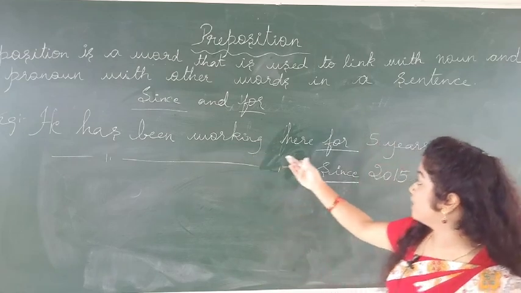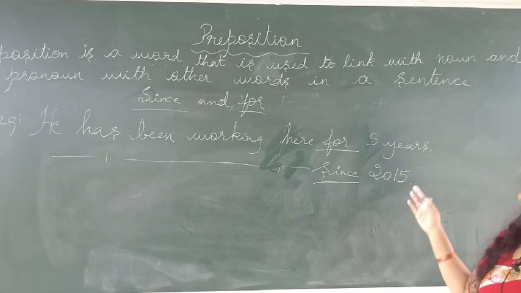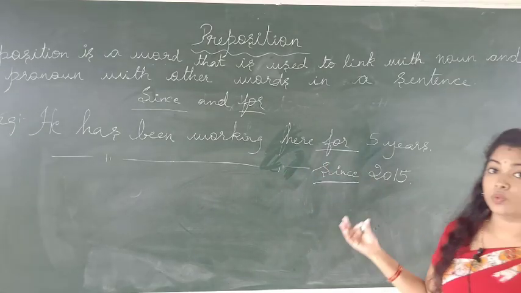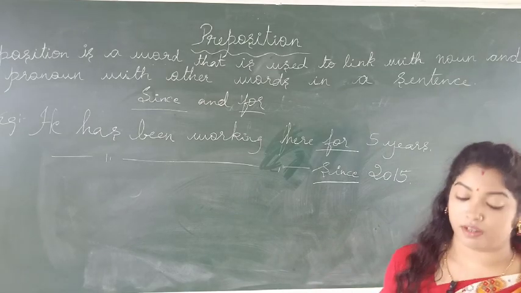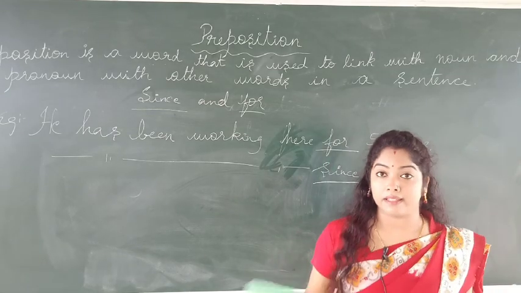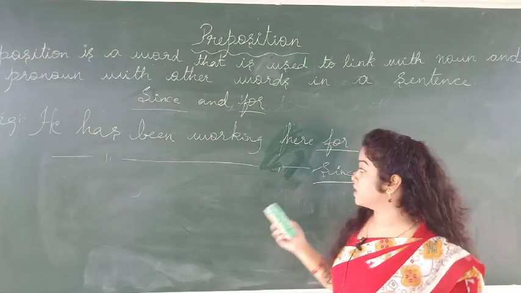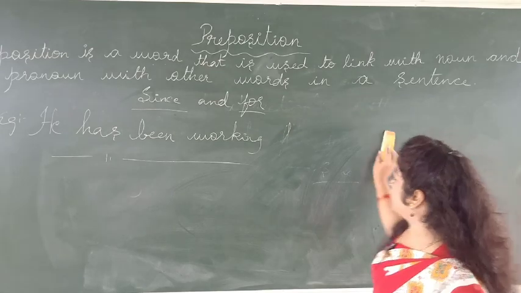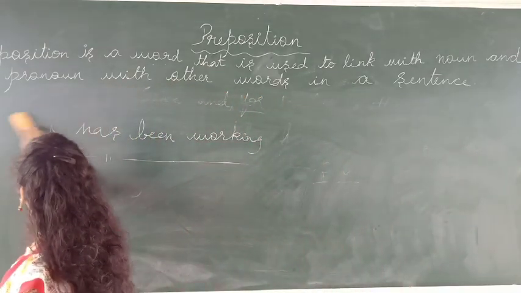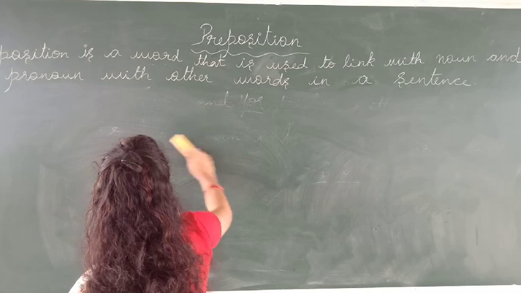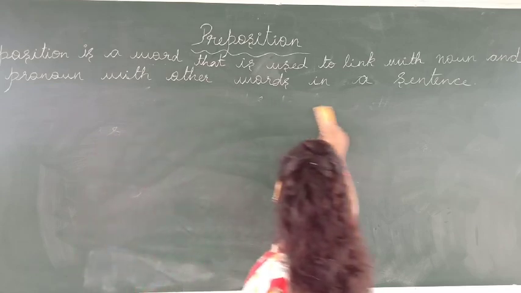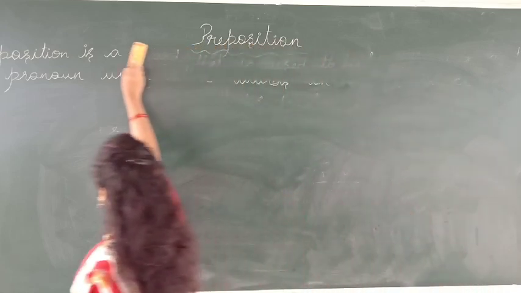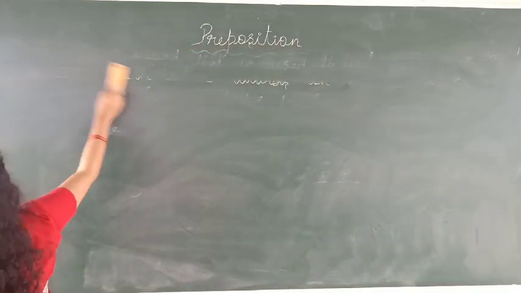He has been working here for 5 years. This is right. At the same time, he has been working here since 2015. This is also right. Okay. So there are still many other prepositions, as I mentioned in the beginning. So I have given you only a few examples here. So next I am going to teach you some fixed expressions.